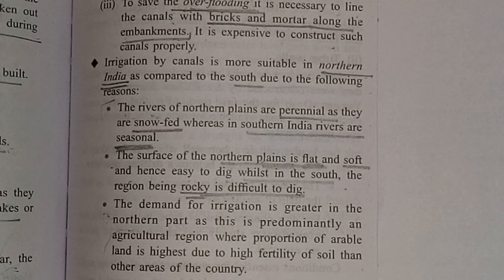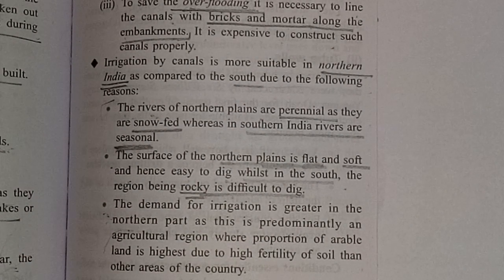If irrigation is properly provided in the northern part, we can cultivate more grains and crops. So the demand for irrigation is greater in the northern part compared to the southern part. Clear?